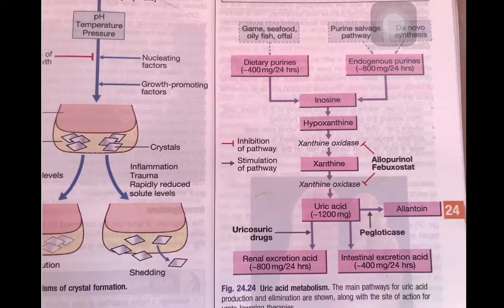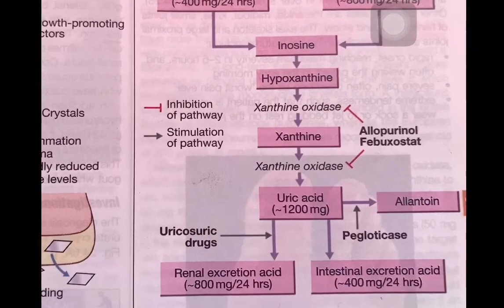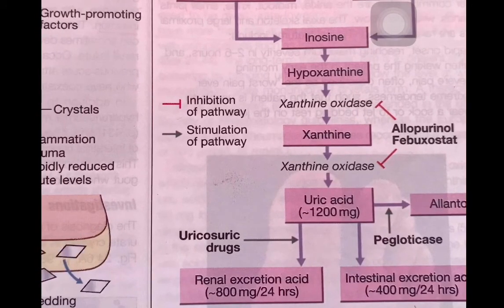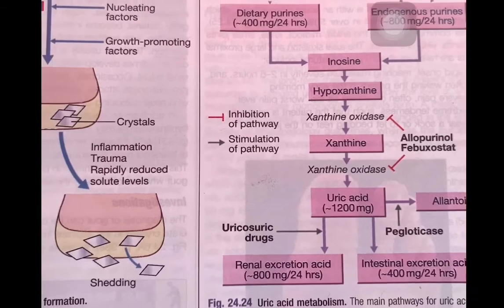That means purine degradation into hypoxanthine, which is acted upon by an enzyme that converts hypoxanthine to xanthine, and then xanthine is converted into uric acid. As indicated in this picture, hypoxanthine is converted in the presence of the enzyme xanthine oxidase into xanthine, and then xanthine, in the presence of xanthine oxidase, is converted into uric acid, which is then excreted out from the body. So if there is disturbance in this mechanism, either we are taking in an increased quantity of uric acid.